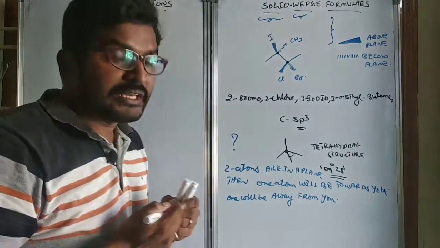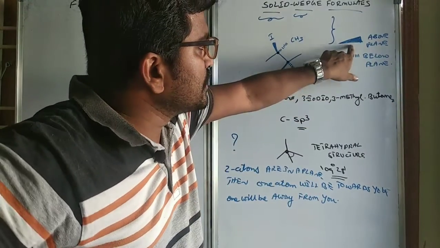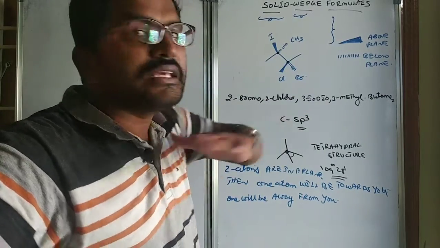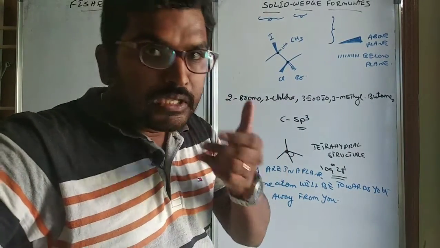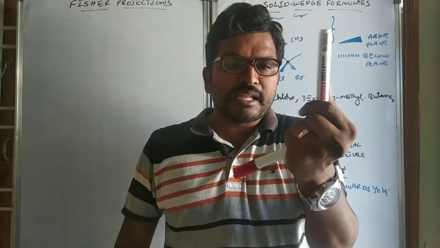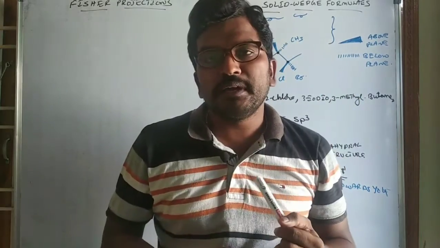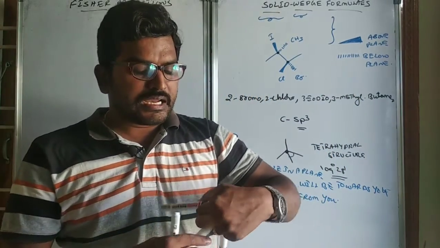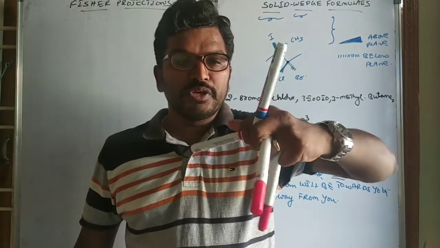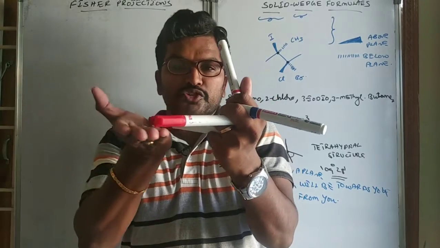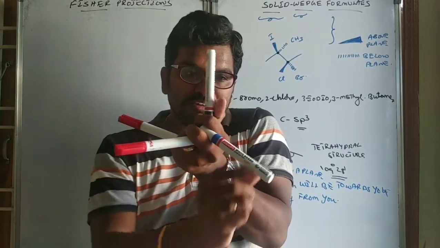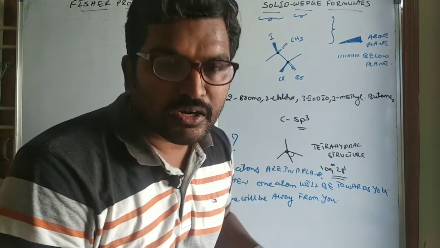So the solid line represents that the atom is above the plane, and the dotted line says that the atom is below the plane, and the remaining is present in the plane of paper. Don't think that it is a compound like this, one is above and one is below. It is like a different angle change will be present. Whenever there is a tetrahedral structure, the original tetrahedral structure will be like this. We are viewing the compound in such a way like this. These two will be in the same plane. One will be away from the viewer, one will be towards the viewer, one will be away from the viewer.